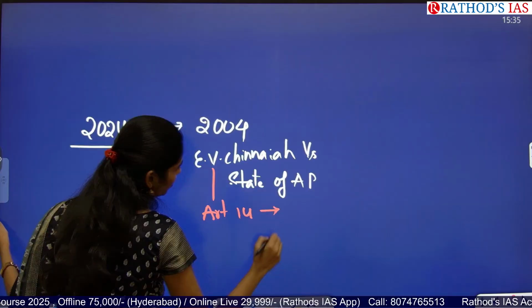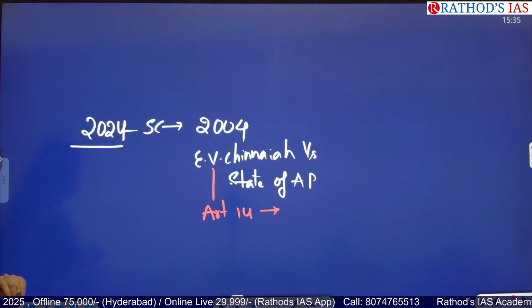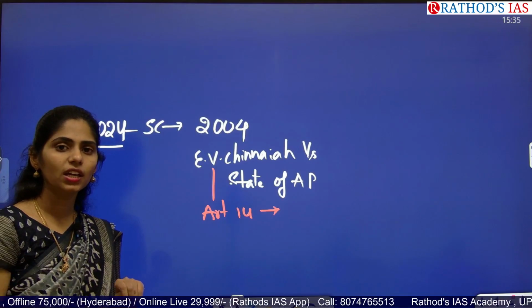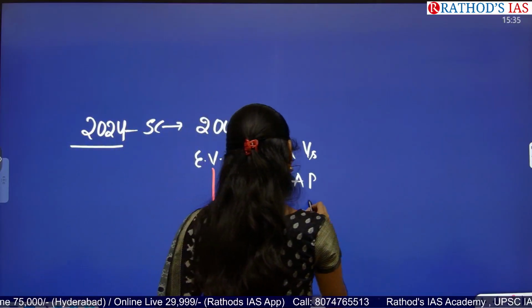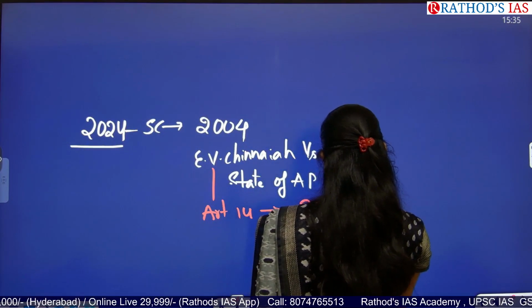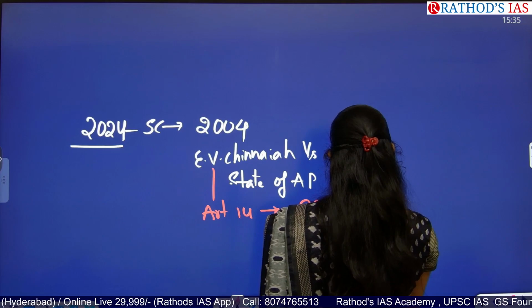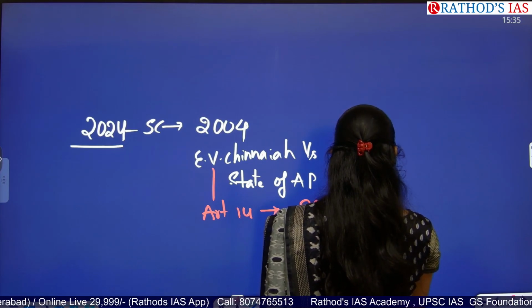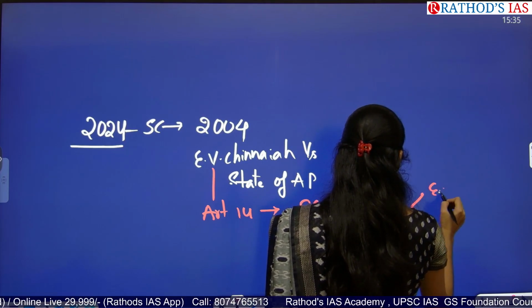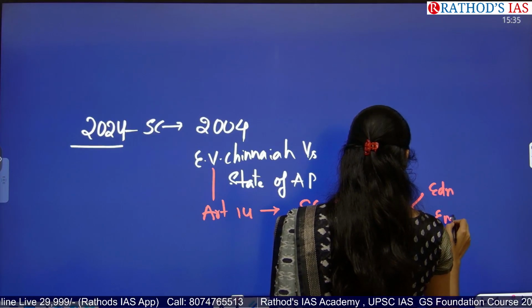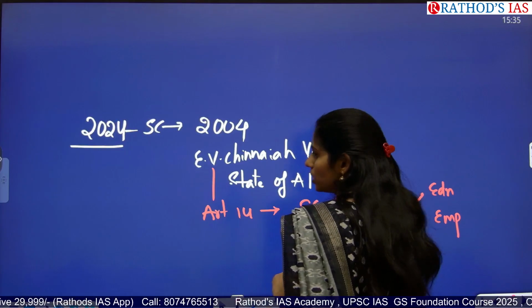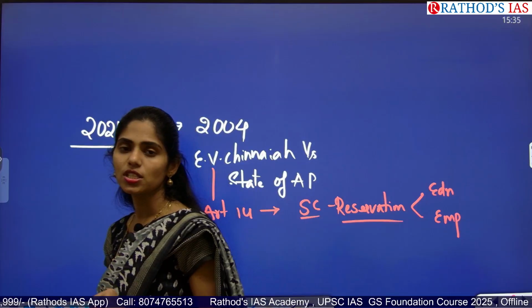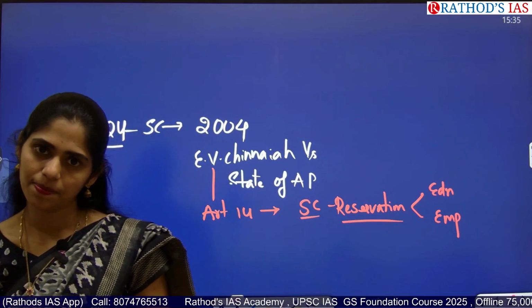the Supreme Court said that we should not sub-classify SCs, because just on the basis of reservation for education as well as employment, we cannot go for sub-classification in the Scheduled Caste, because it is against the right to equality.